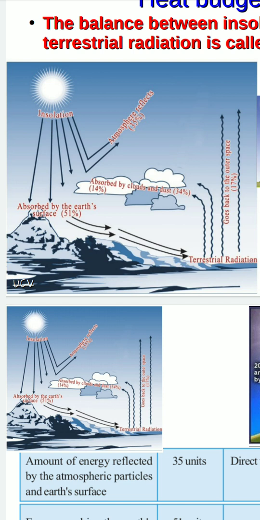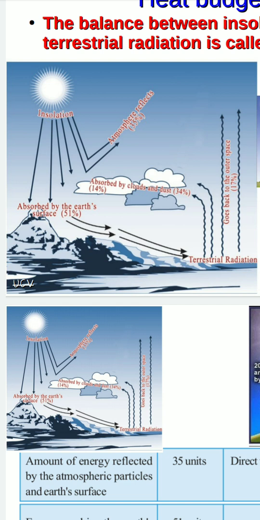And this earth re-radiates this 51% to the outer space. During the re-radiation, 34% is absorbed by various dust particles, clouds and gases.